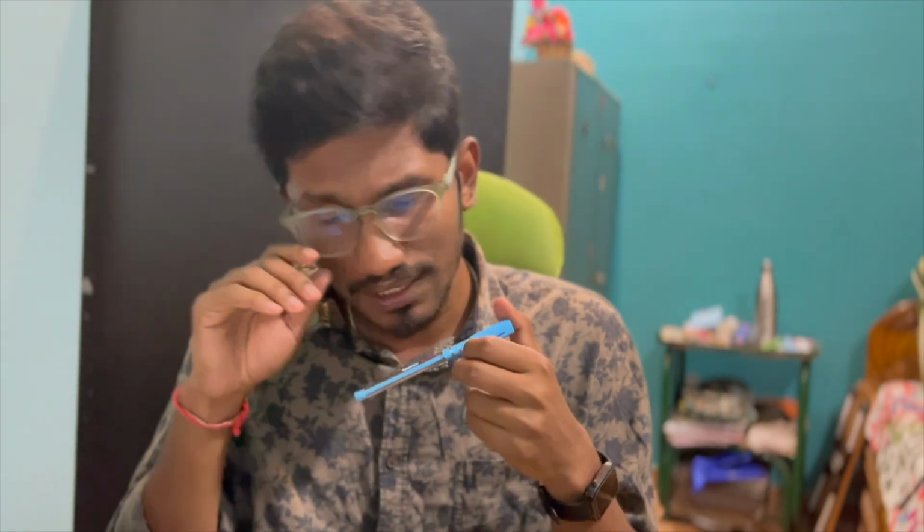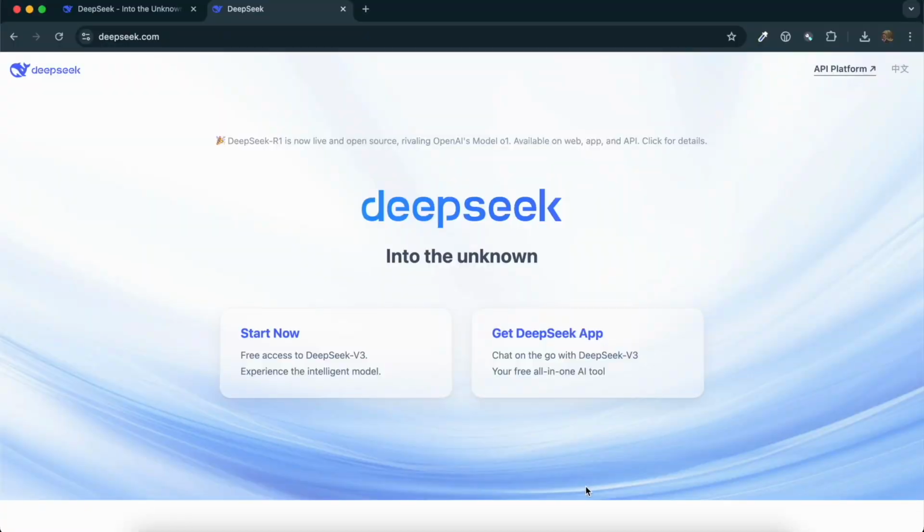Now let's discuss why it is better than ChatGPT. It is better in a few ways. First of all, it's completely free. It's an open source model, unlike ChatGPT, which is closed source software. It's free, and as you can see here, it is on par with OpenAI's model O1. They are directly claiming it. OpenAI's GPT O1 that I'm talking about is actually a $200 model.